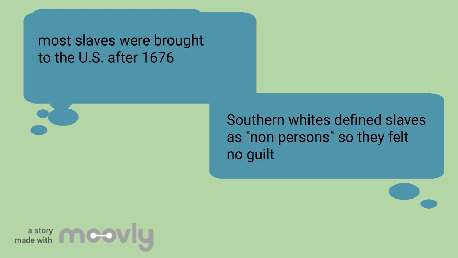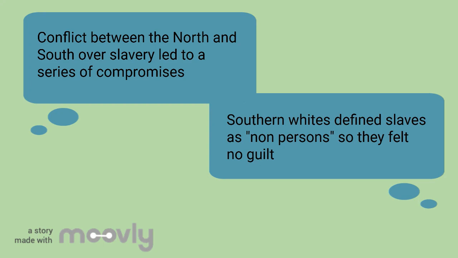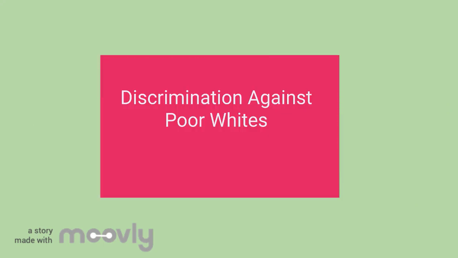Southern whites defined slaves and natives as non-persons, so they felt no guilt. Conflicts between the North and South over slavery led to a series of compromises.